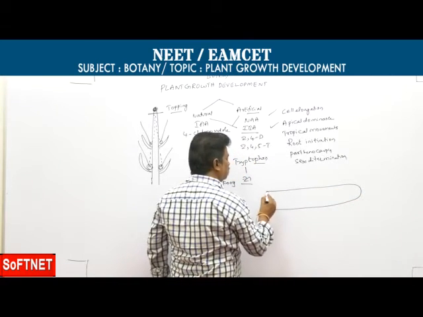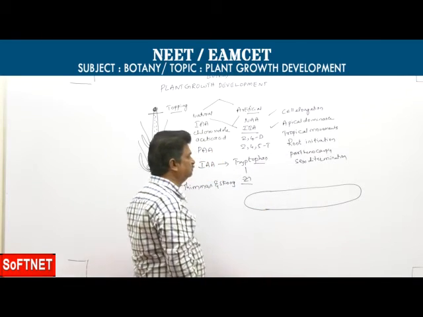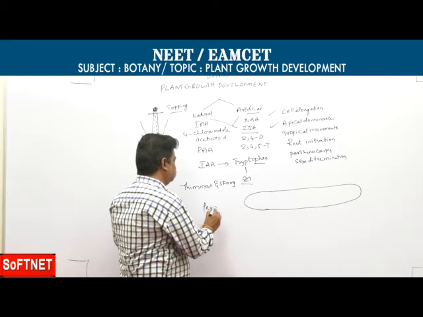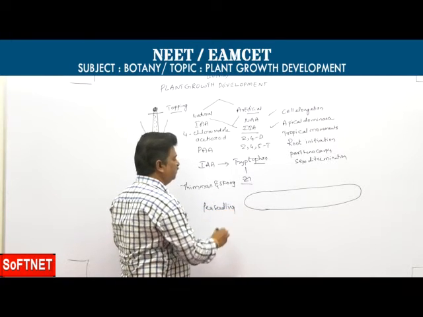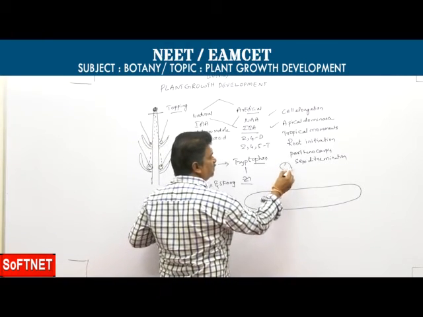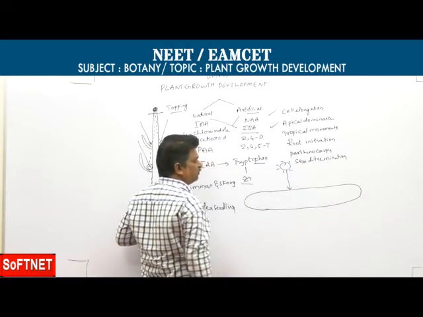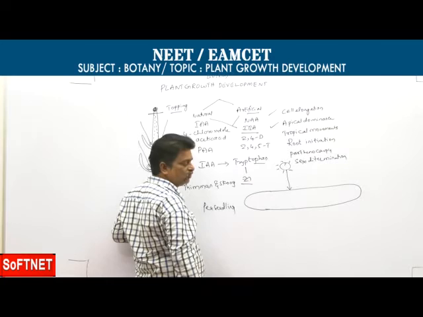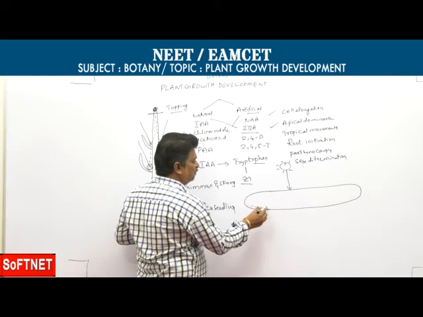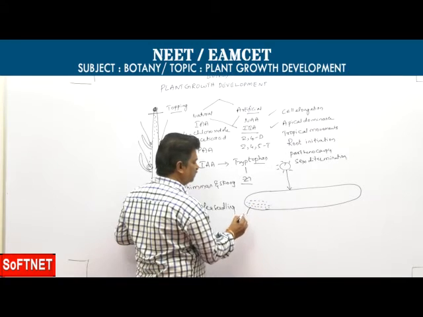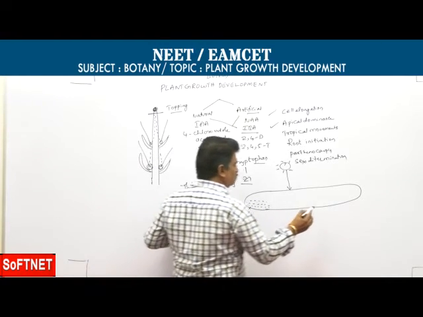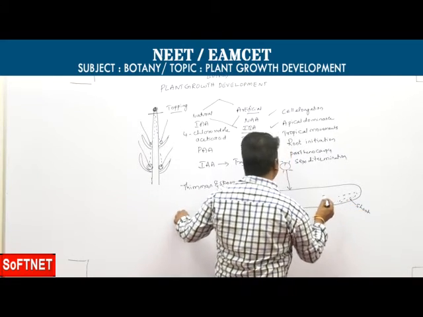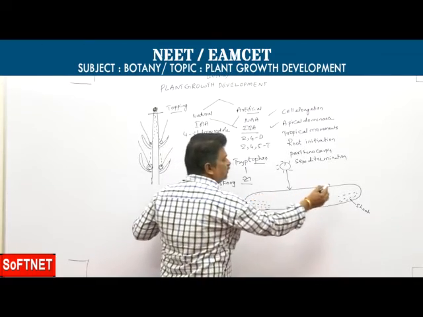Auxins are responsible for tropic movements. Take a horizontally placed pea seedling exposed to sunlight; photobleaching or photooxidation takes place. So more auxins are synthesized at the base of the root and also at the base of the shoot, compared to the illuminated upper side.